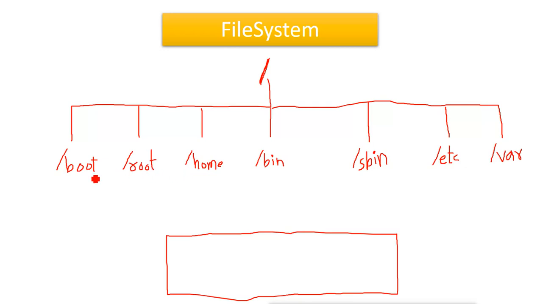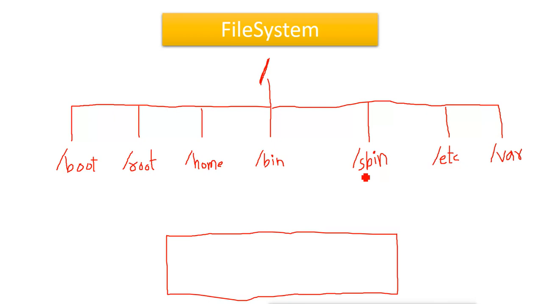They are created when we install the system. Like boot, where we have the installation files, the bootable files. Then we have root, which is the root user's home directory. Then other users' home directories go to home. Under bin we have the command binaries, bin for everyone, and sbin for the super user. etc has all the configuration files. The var directory will have all the variable data, like data for the mail server, data for the database server, and data for other database kinds of applications. So data goes into this var directory by default.